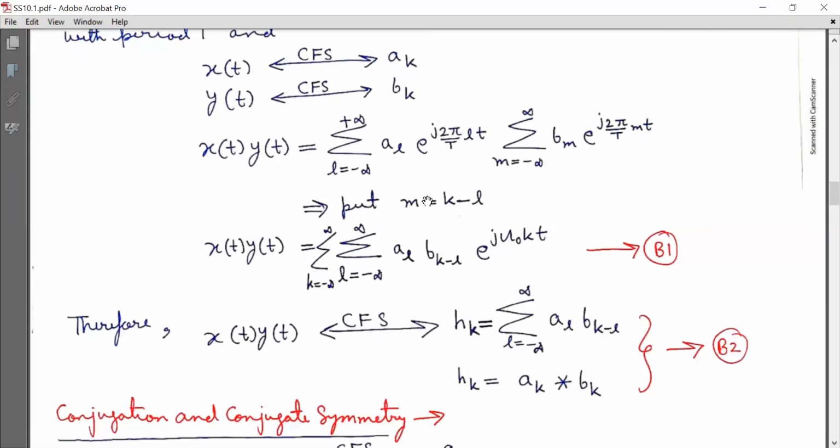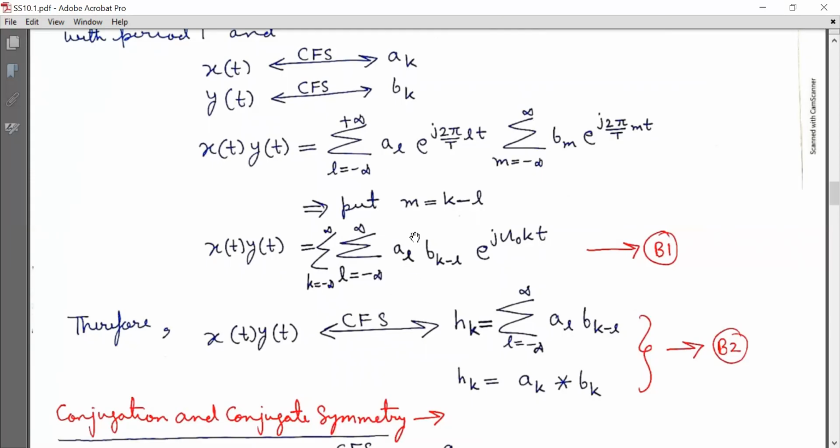Now here at this level, put m is equal to k minus l. Now substitute this m is equal to k minus l in this summation term, and that leads to x(t) into y(t) is equal to summation k running from minus infinity to infinity, summation l running from minus infinity to infinity al b subscript k minus l e raised to power j omega naught kt. Mark it as equation B1. Now look at the inner summation term.